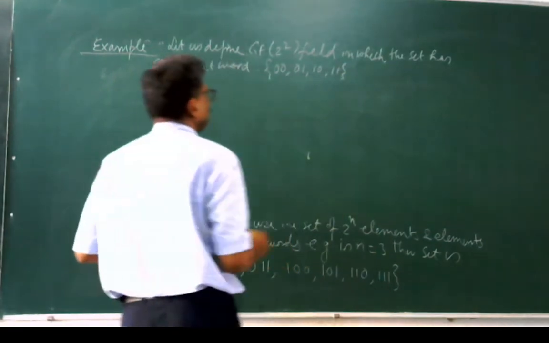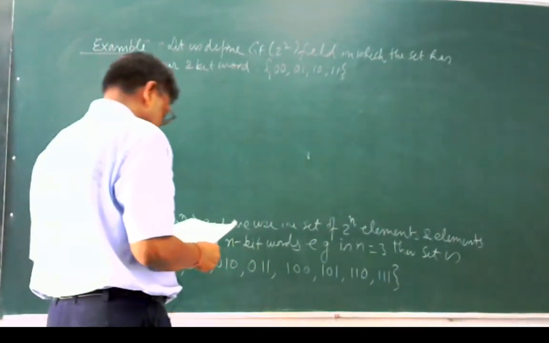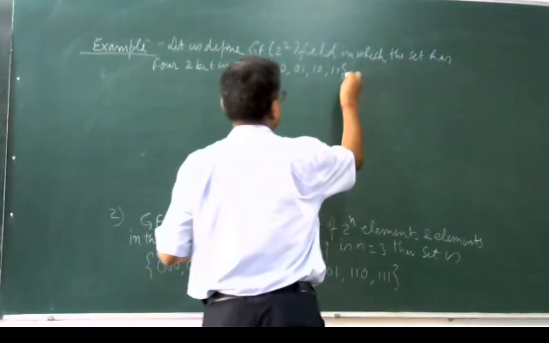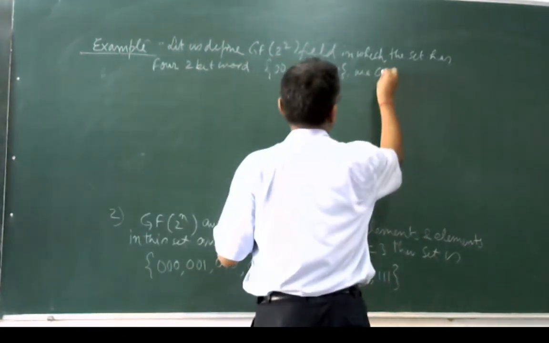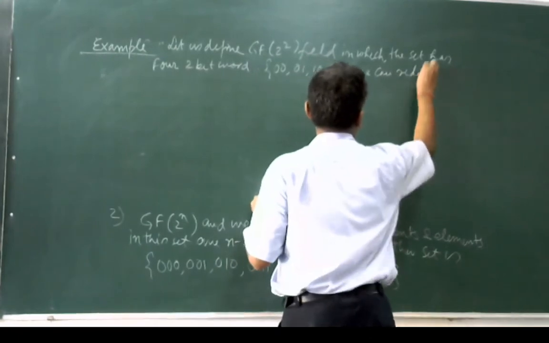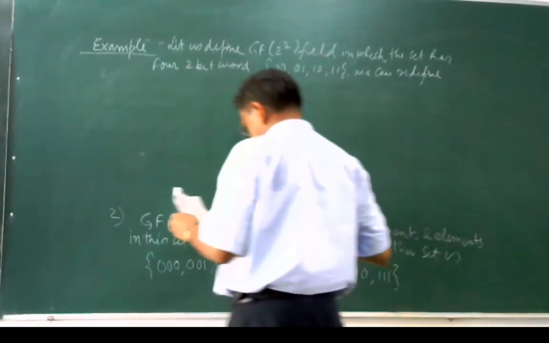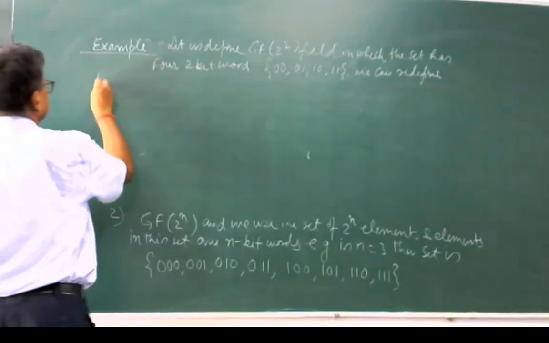It will have 4 elements, and then we can redefine the